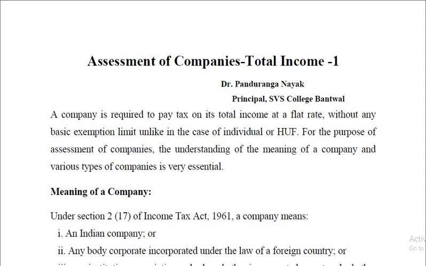Then 2,50,000 to 5 lakh, 5%. Then 5 lakh to 10 lakh, 20%. Above 10 lakh, 30%. That way, depending upon the income, different rates are applicable, and exemption is there. So also in the case of HUF. But this type of exemption is not applicable in the case of assessment of companies. Whatever may be the income, even if the income is 100 rupees, tax is levied. So no exemption whatsoever. Okay.